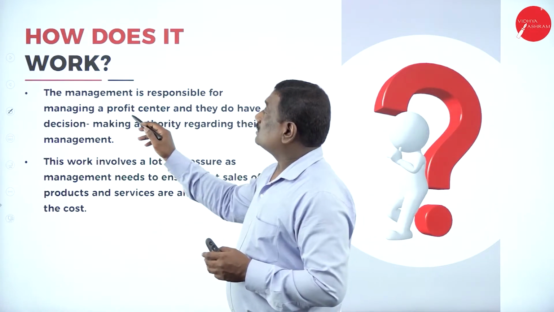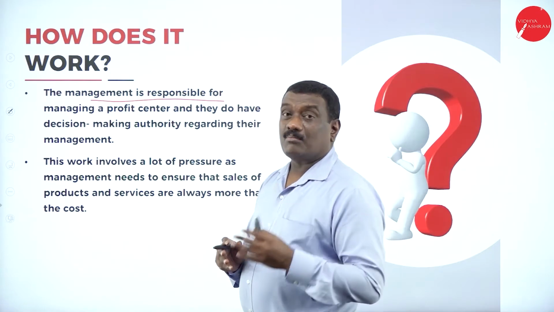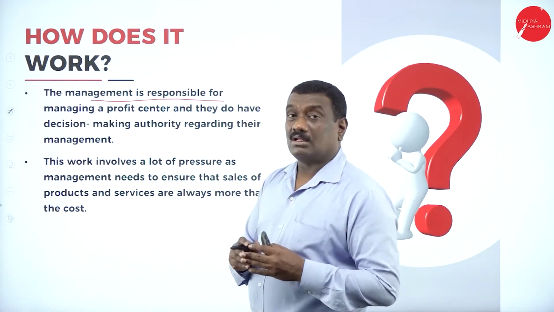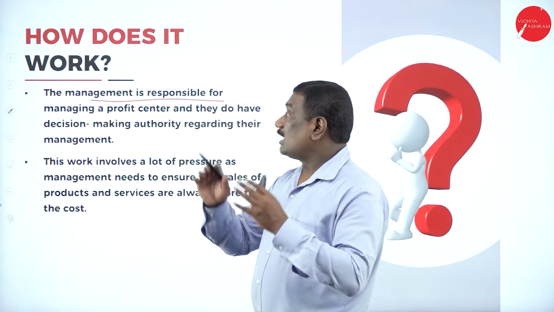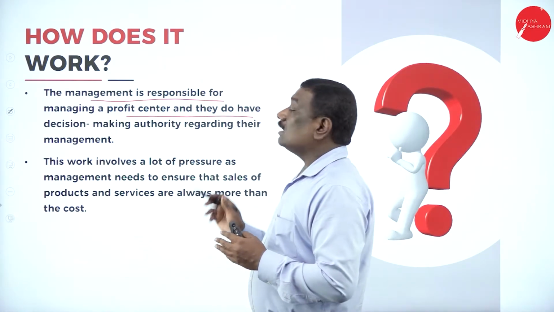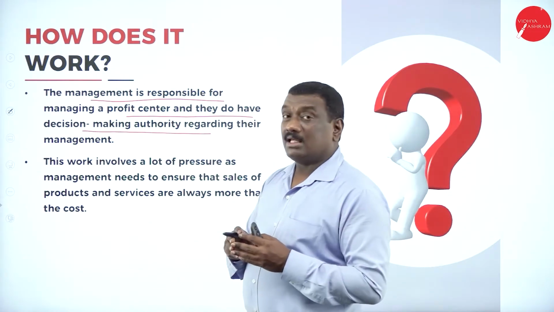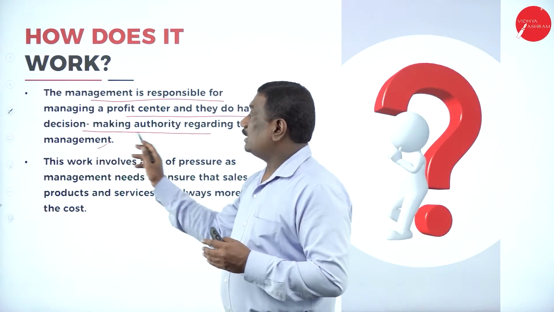See, a profit center works like this. The management is responsible for managing a profit. So every management in the organization is responsible for managing whatever profit centers there are in that particular organization, and they have decision making authority regarding their management.